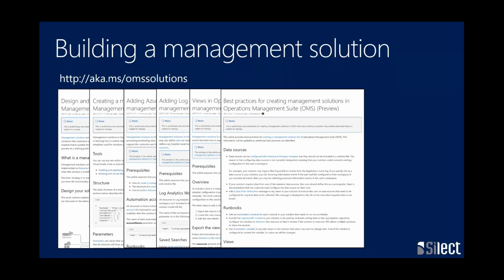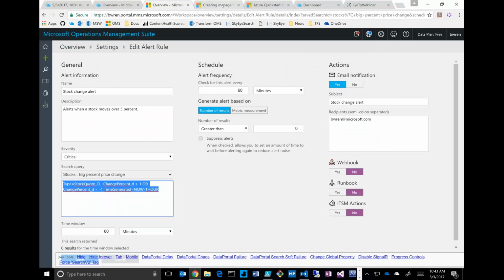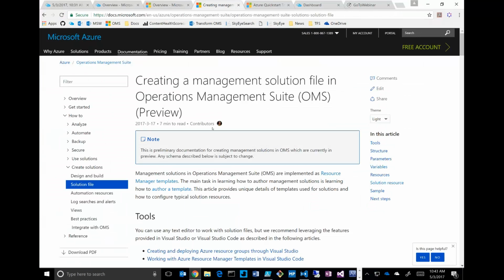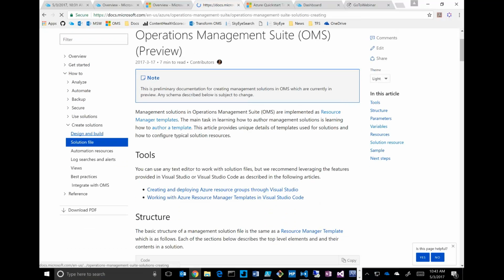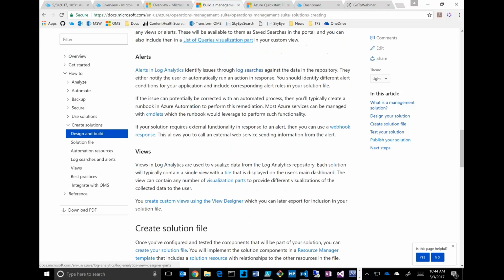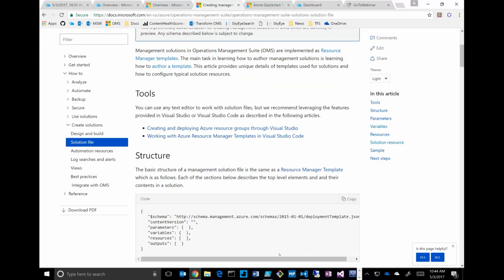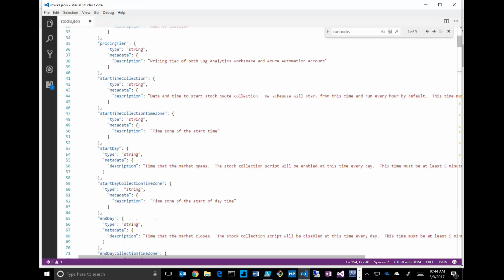So let me, before I go into challenges, give an idea of what this experience looks like. Okay, so if I go to, this is completely my world. I'm going to get into documentation here, and this is basically the process for designing and building a solution, and what is a solution, basically a written form of what I just said. And this is all the details of the solution file. So I'm going to take this. This is VS Studio. Here is my stocks one that I'll hold on to for a minute.